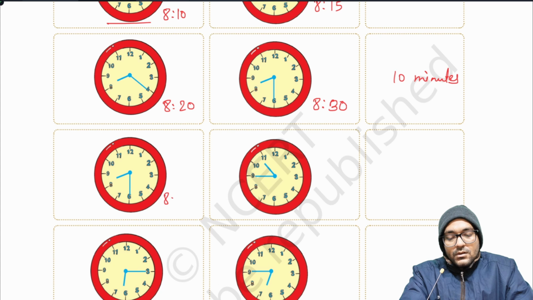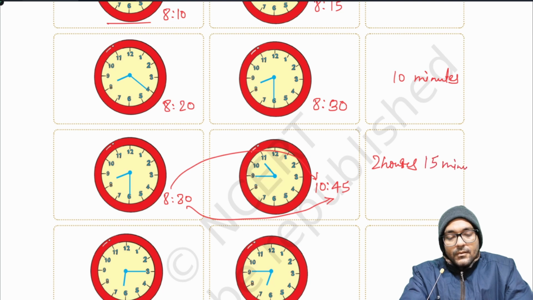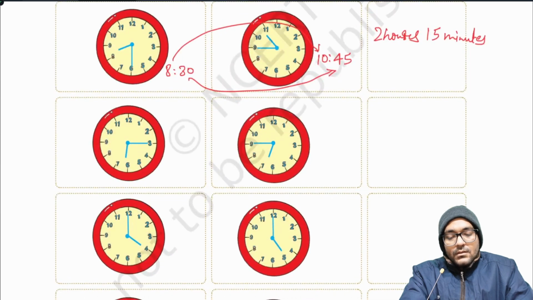Similarly, 8 o'clock 30 minutes is the beginning time and finishing or end time is 10 o'clock 45 minutes. Time taken is 2 hours and 15 minutes. Beginning time 6 o'clock 15 minutes.